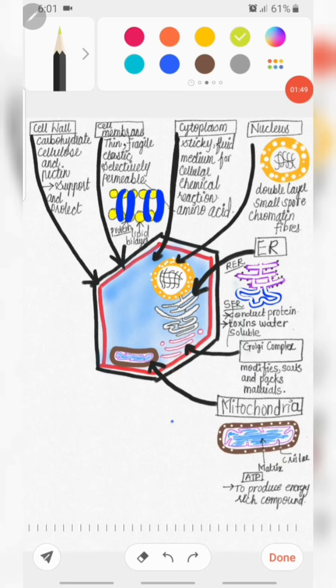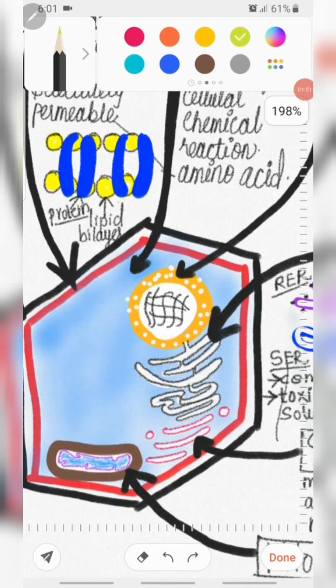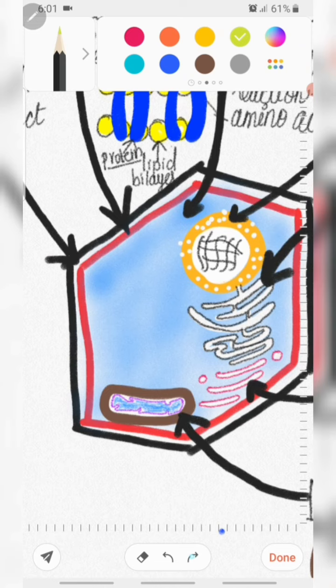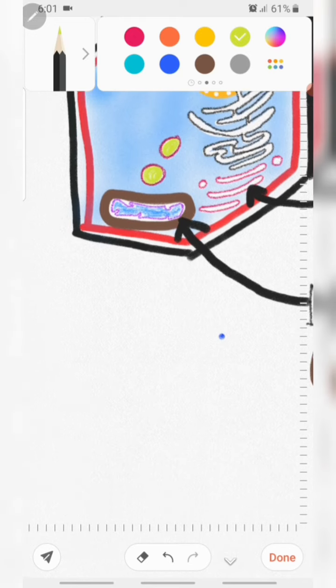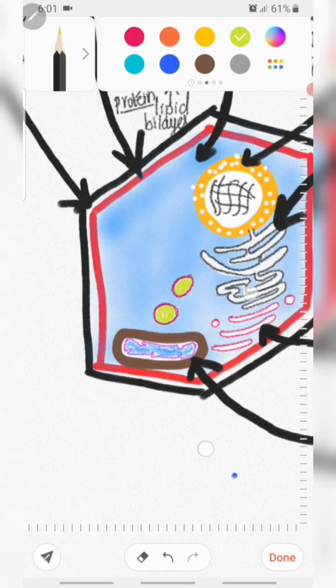After the mitochondria, the next organelles present in plant cells and animal cells are the lysosomes. Lysosomes are also known as the immune system of the cell. They are also called the demolition squad of a cell, or the suicide bag of a cell.